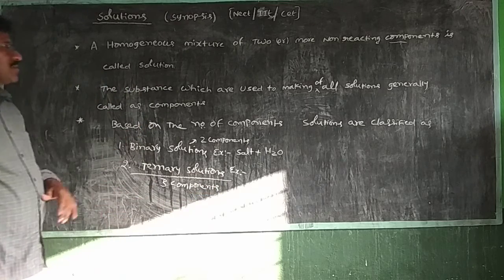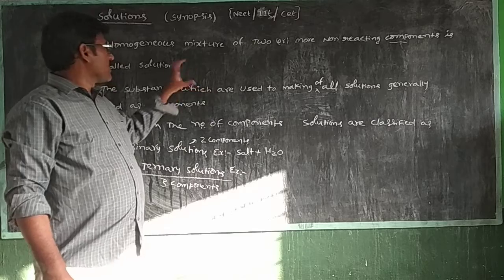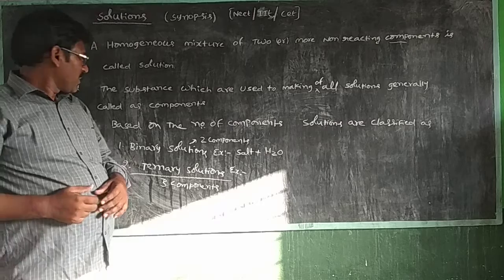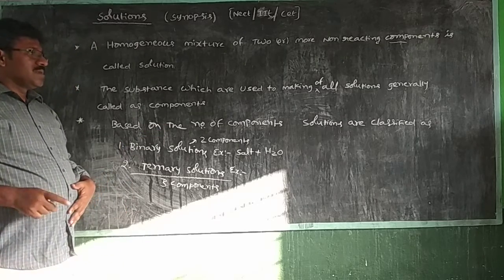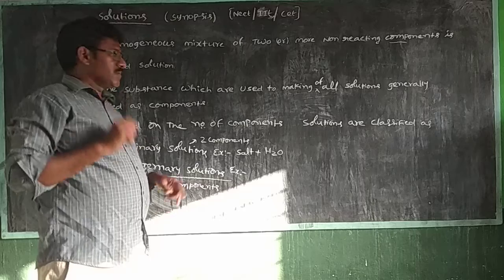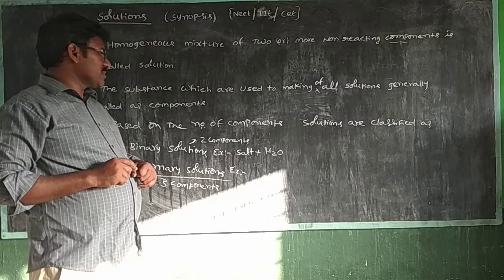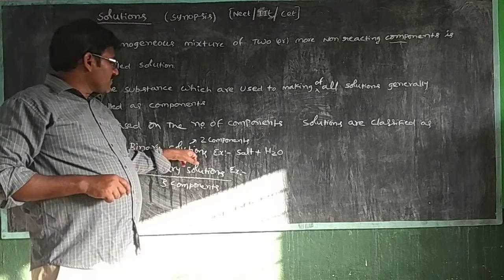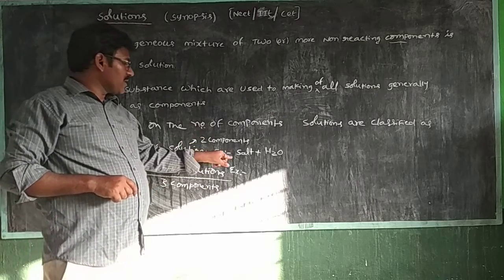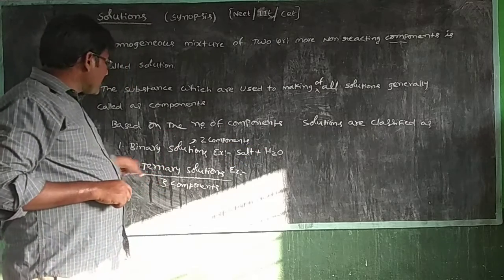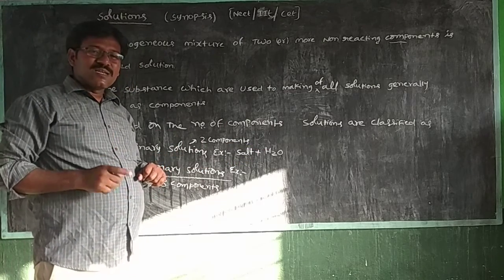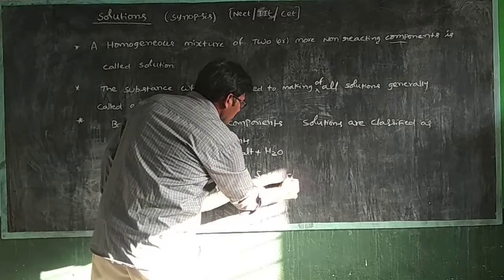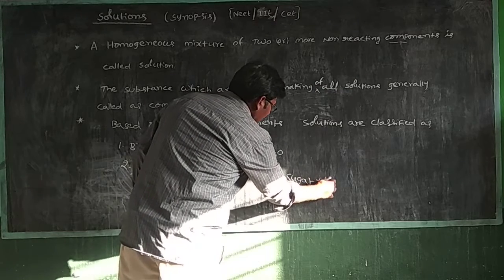Already you know components. What is meant by components? The substances which are used in the making of solutions are generally called components. Based on the number of components, solutions are classified as binary solutions, ternary solutions, quaternary solutions. Binary solutions mean two components. Example is salt plus water. Ternary solutions mean three components. For example, salt plus sugar plus water.